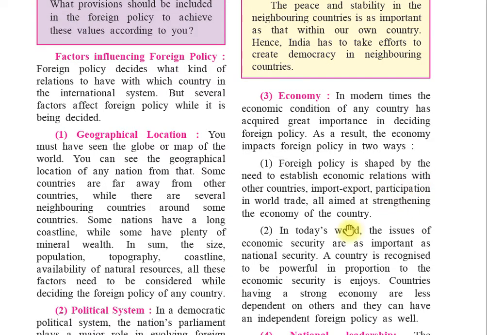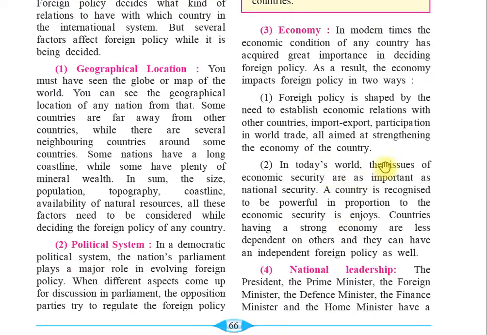Import, export, participating in world trade, all aim at strengthening the economy of the country. So today all countries are trying their level best to strengthen their economy. In today's world, the issue of economic security is as important as national security. So today, every country wants economic security, which is important to national security.